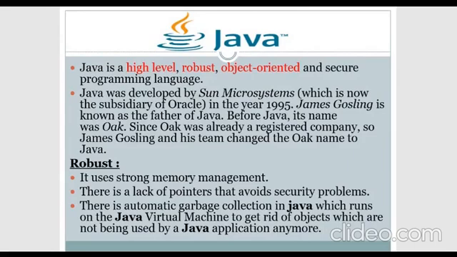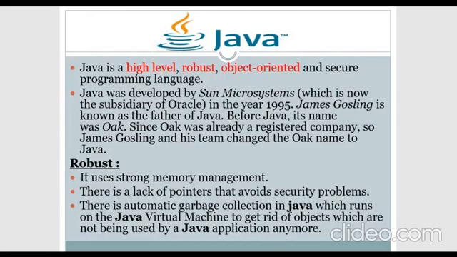The second main reason for calling Java robust is automatic garbage collection. Whenever an object is not needed by the programming language or any application, it gets rid of it, since it will not be used in the future. That's why it is collected as garbage, and we call it automatic garbage collection. This is the second main reason Java is robust.